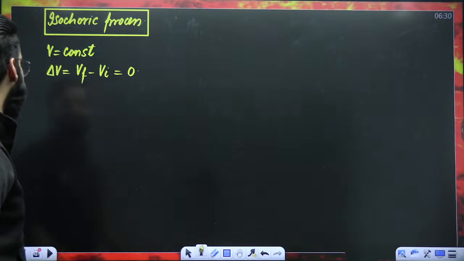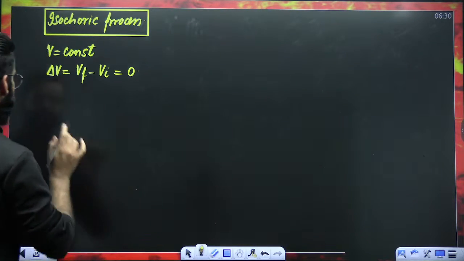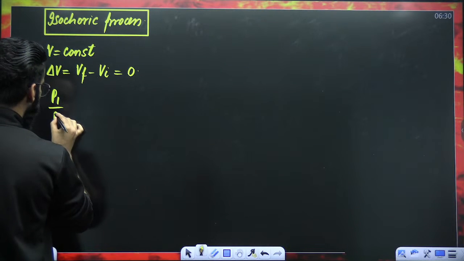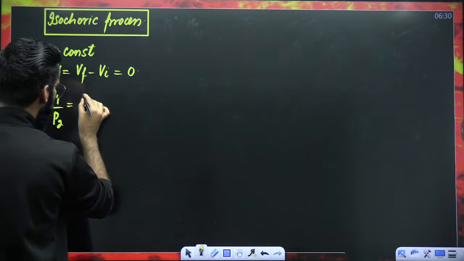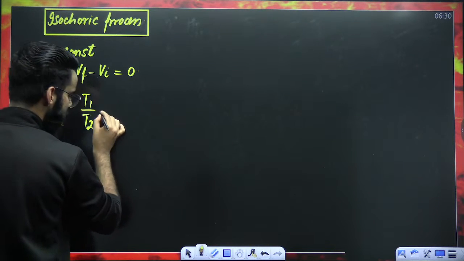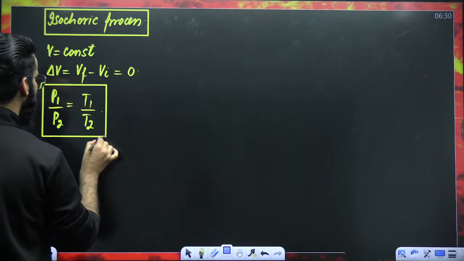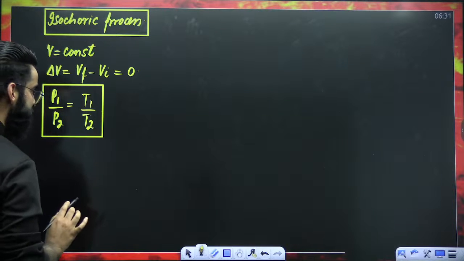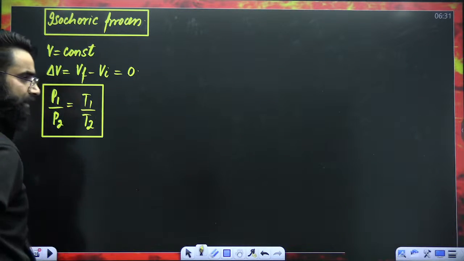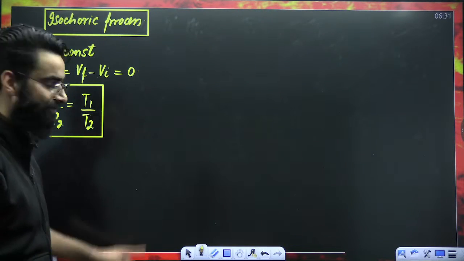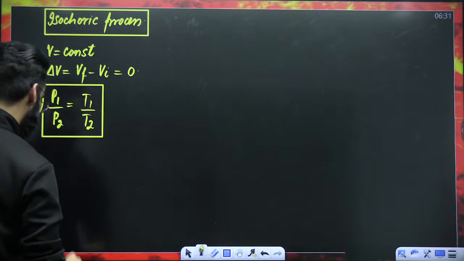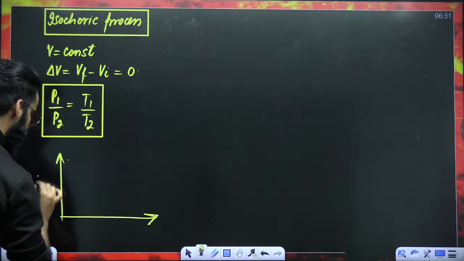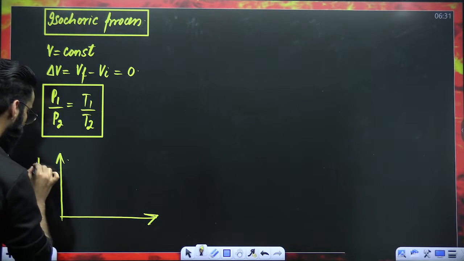And as far as Gay-Lussac's law is concerned, P1 divided by T1 has to be equal to P2 divided by T2. So whenever you have an ideal gas undergoing an isochoric process, that ideal gas will be following this particular equation, right? At the same time, if I ask you to plot the graph between pressure and volume.